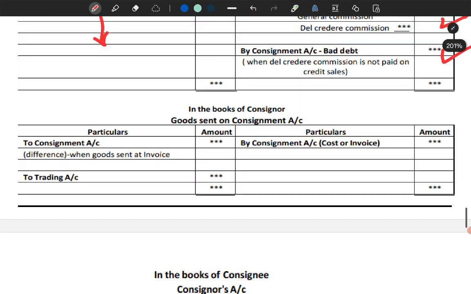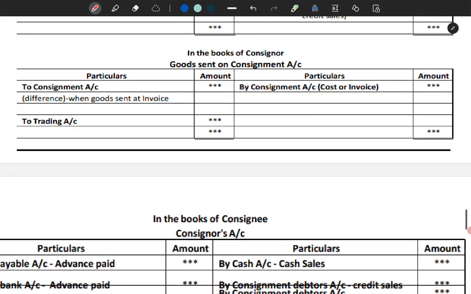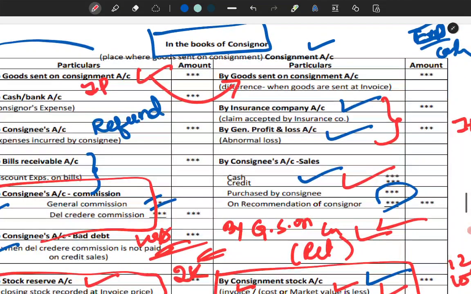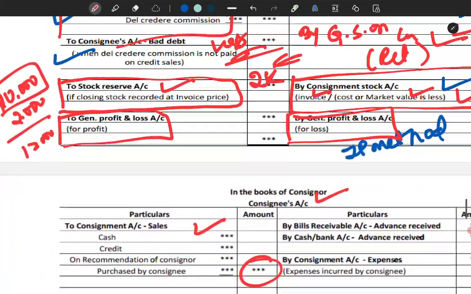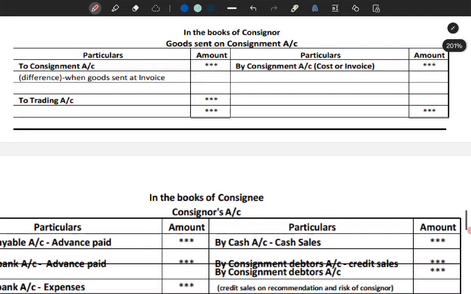Now, what is goods sent on consignment? If the goods are sent on consignment, whatever entry you have passed here, that is, to goods sent on consignment and by goods sent on consignment, these two will appear here.